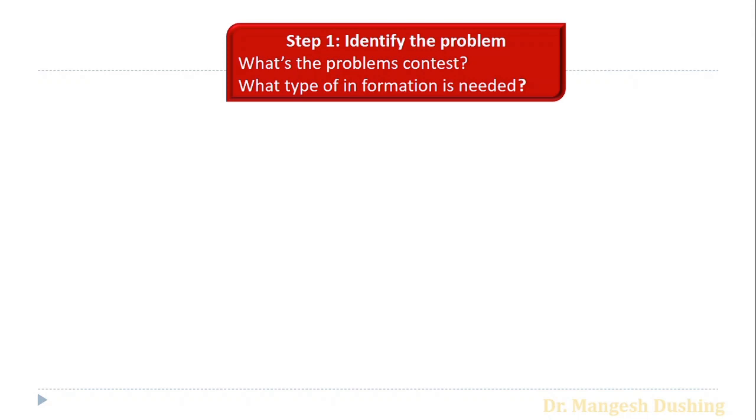What is the problem context? Which type of information do we want from this analysis? Which type of information is needed? That is called identifying the problem, and that is the first step. So for starting the analysis, we should know what the questions are and which information we need from the analysis. That is the first step.